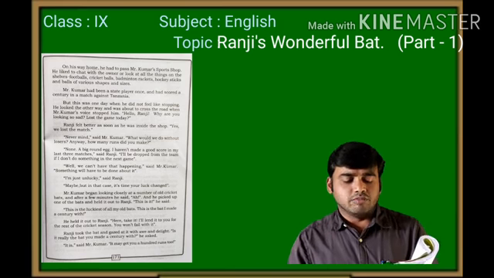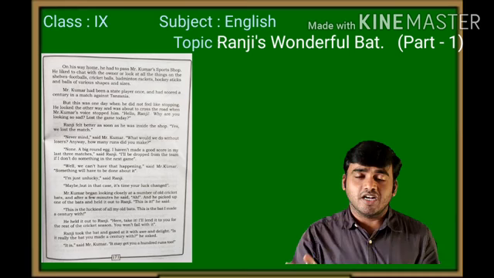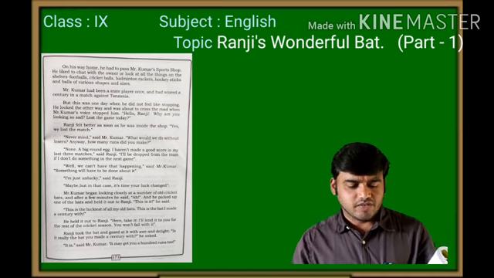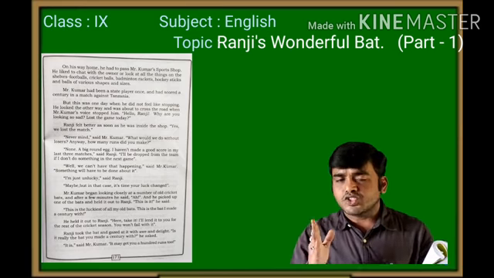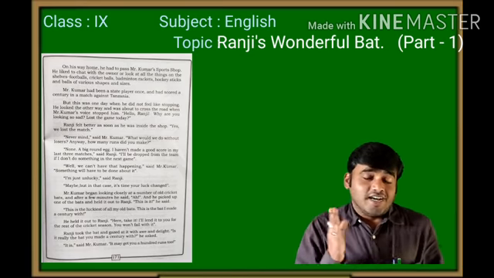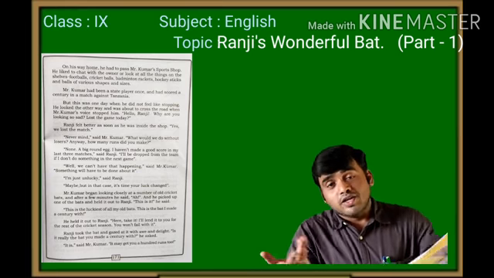"I am just unlucky," said Ranji. Ranji said he was unlucky because he was not making a good score. "Maybe, but in that case, it's time your luck changed. Maybe, but I am changing your luck." Okay, in the next game, your luck may change.